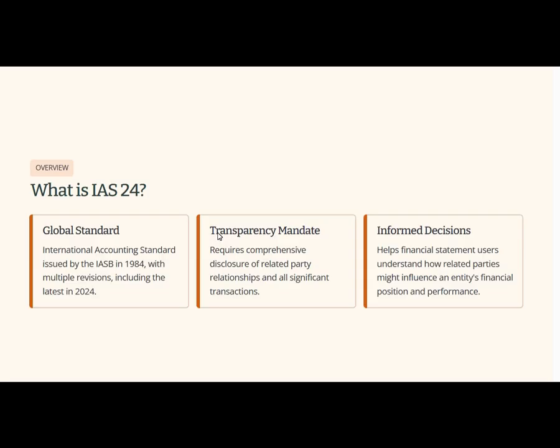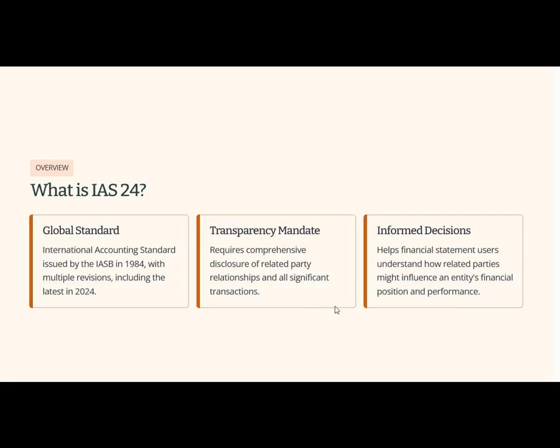So what is IAS 24? It's a global accounting standard issued by the International Accounting Standards Board back in 1984 and updated several times. The main goal of IAS 24 is transparency. It requires a company to disclose all related party relationships and any significant transactions that occur between them.